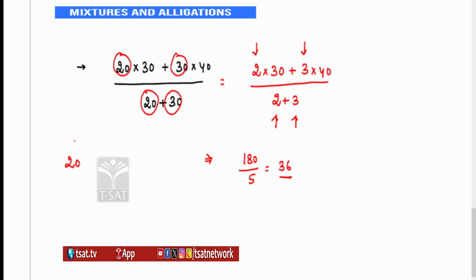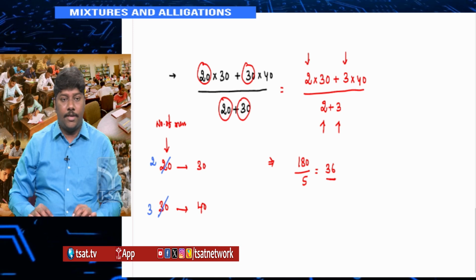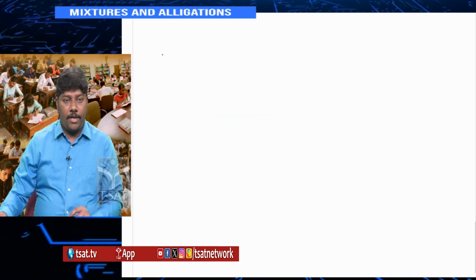Here the number of members in the first group is 20, and in the second group is 30. The average of the first group is 30, and of the second group is 40. Always simplify the number of members in the first and second groups: it's 2 and 3. So 2 into 30 plus 3 into 40 divided by 2 plus 3 is equal to 36. If there is any common factor between the numbers of members in the groups, you can simplify it by cancelling. I am deriving a formula using this.